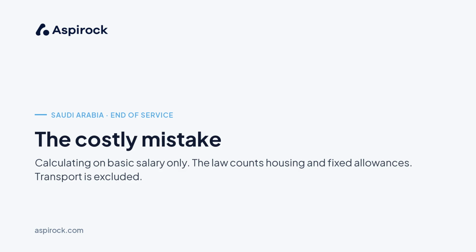It is basic salary plus fixed allowances, most importantly housing. The most costly error employers make is calculating gratuity on basic salary only. That understates the liability, because Saudi law counts the housing allowance and other fixed allowances as part of the wage. Transport is generally excluded.